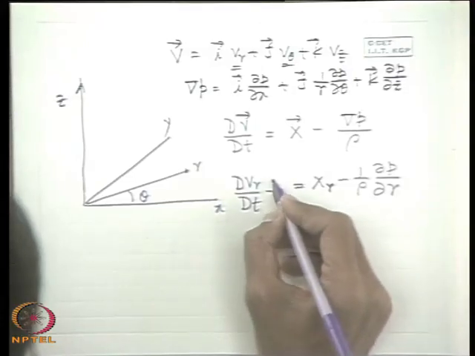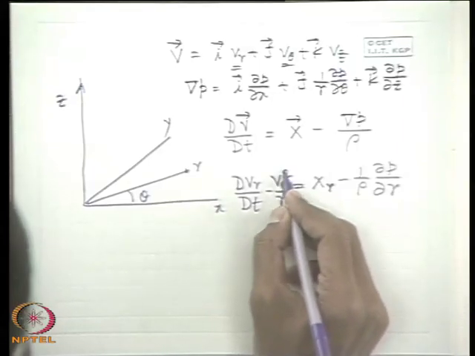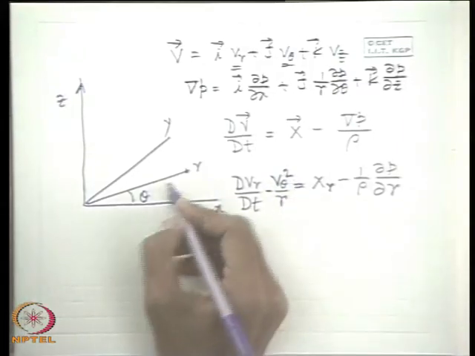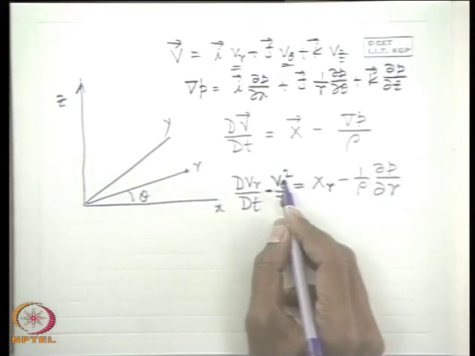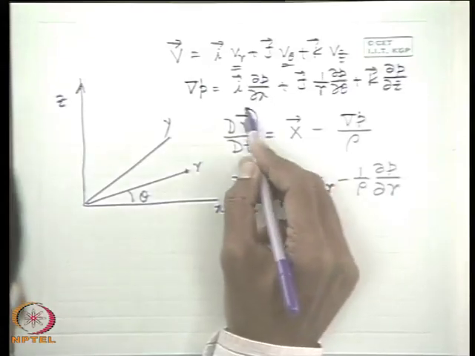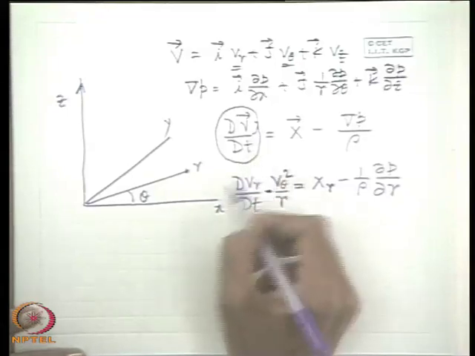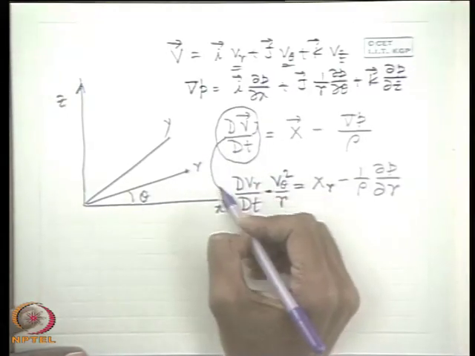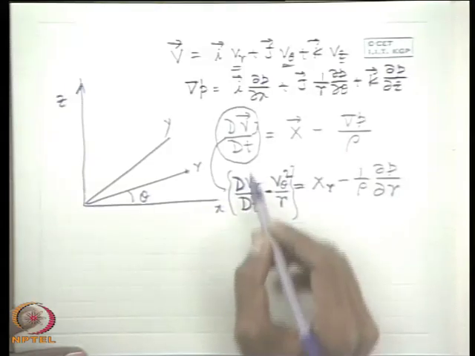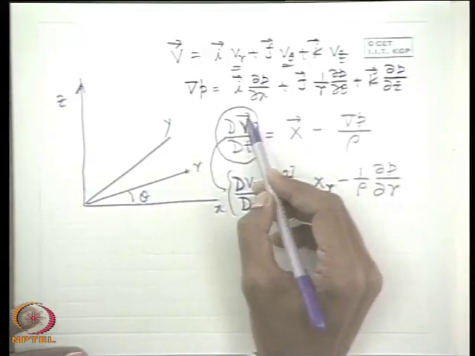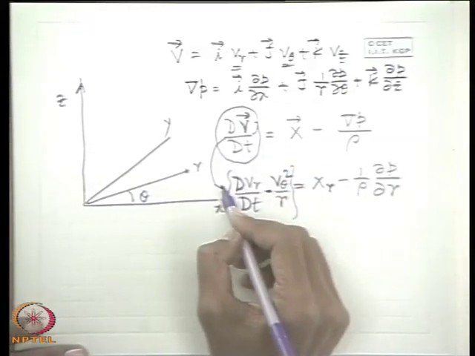There will be another component, that is the beauty, that is V theta square by r. Because of V theta, as I told you earlier, there is an inward radial acceleration, that means in the negative r direction. So minus V theta square by r is the acceleration because of V theta. That component comes. So even if you follow this d dt, when you convert the total differential in consideration of the curvature of the coordinate system, mathematically also you arrive at this. Some of you may be very strong in mathematics, you can do it, but you can follow this way also without going for that mathematical complication.